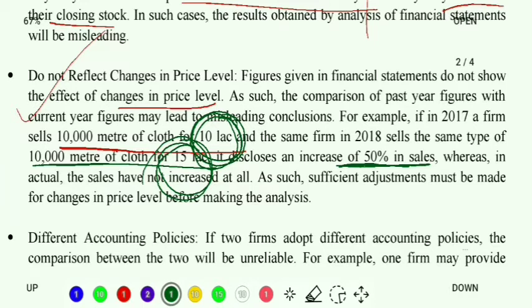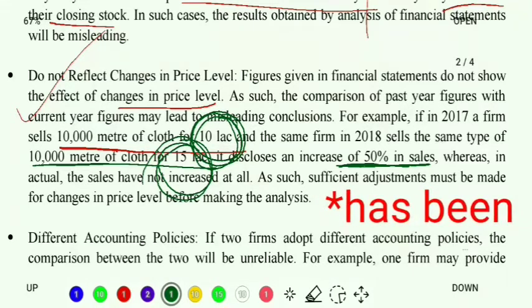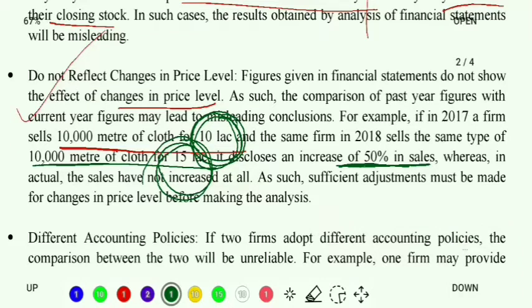Because of inflation, the cost of raw materials and the cost of other things have gone up, so it could be that his selling price has gone up. That does not mean that he has expanded his business and therefore his sales has gone up. Understood? In the real sense, the sales would have gone up if he had sold maybe 12,000 meters of cloth. But he is selling the same quantity at different amounts, and then saying my sales have gone up. That is not the thing. Why? Because this change in amount is because of inflation, which is not the actual sales.